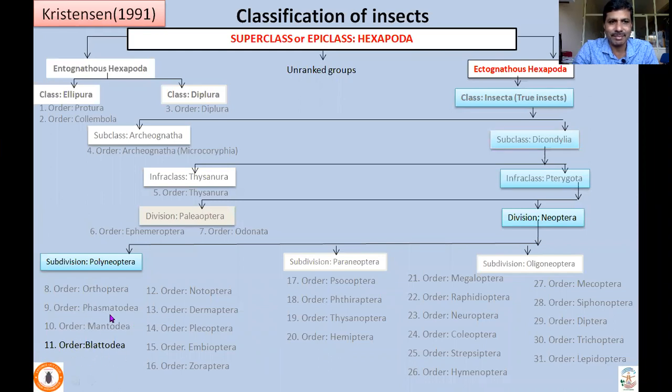We are targeting Blattodea. So, under the division Neoptera, in the last few classes, we were discussing the subdivision Polyneoptera. We completed the discussion on all the orders of Polyneoptera except Blattodea, so that we are discussing today. Okay, so we are left with subdivision Paraneoptera and subdivision Oligoneoptera.